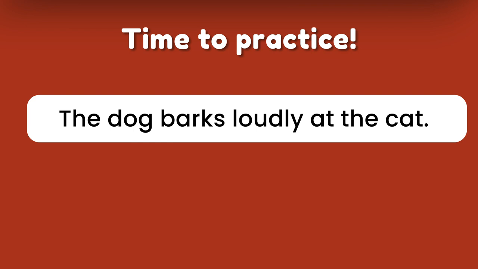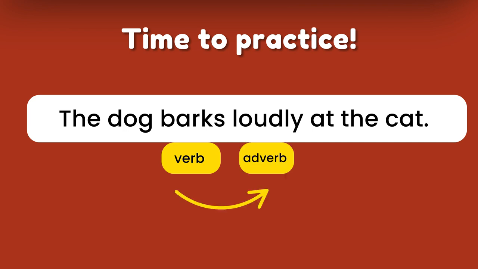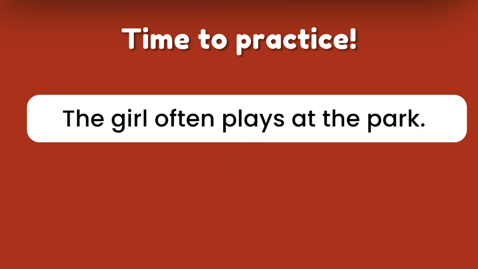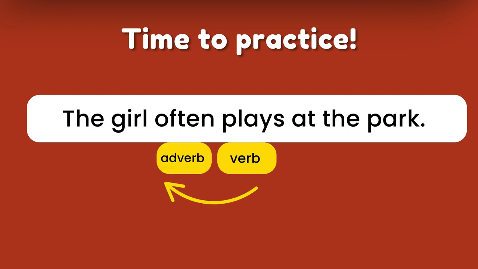The dog barks loudly at the cat. Verb. Barks. Adverb. Loudly. The girl often plays at the park. Verb. Plays. Adverb. Often.